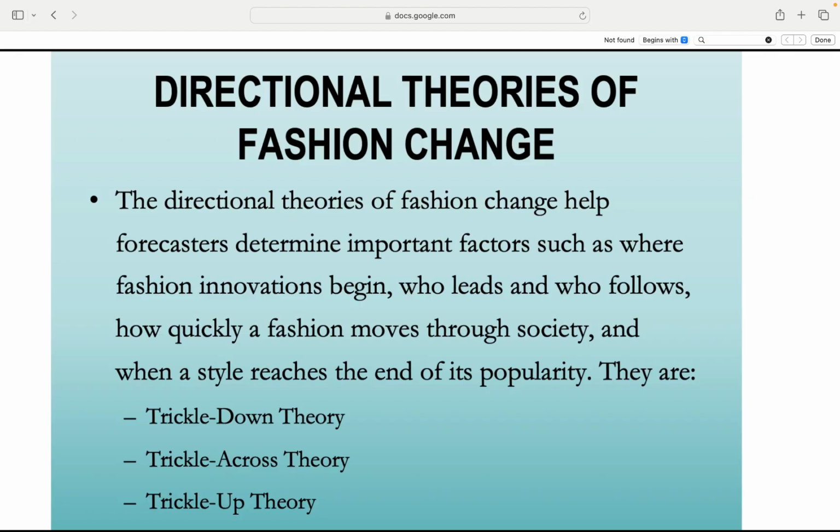The trickle across theory. Everyone. Trends spread across all social groups at once, thanks to social media and mass production. Think viral TikTok outfits worn by your fave celeb and your coworker in the same week.